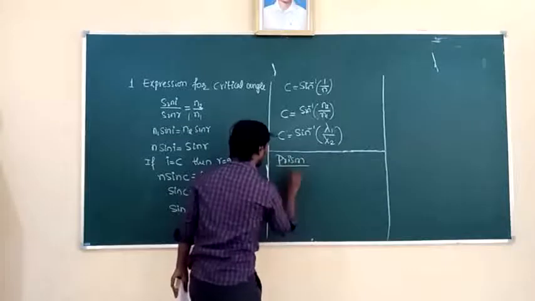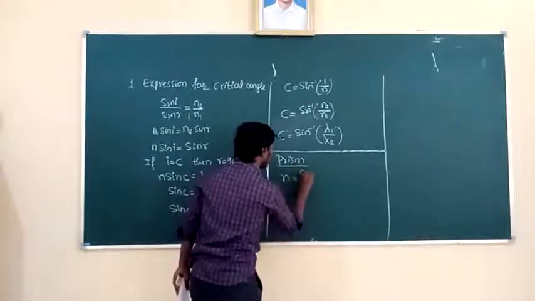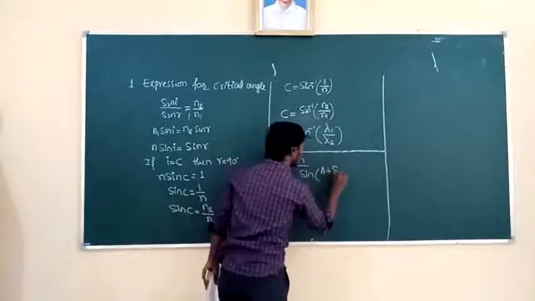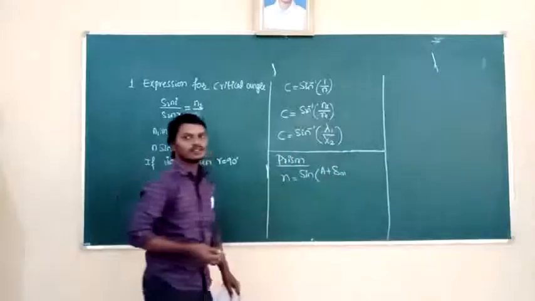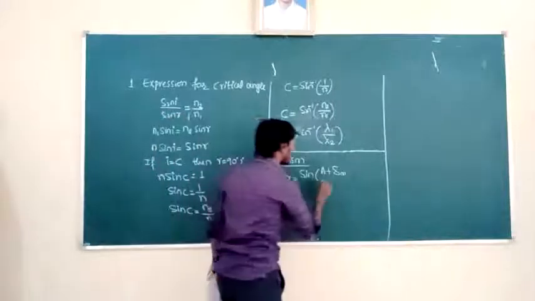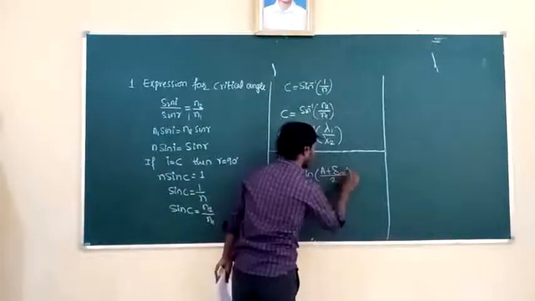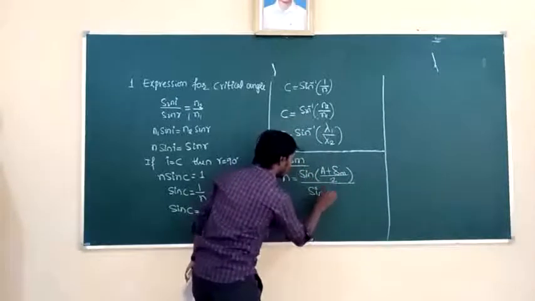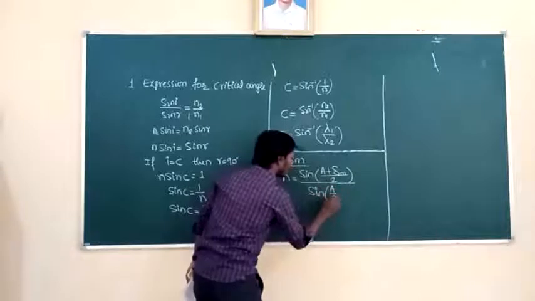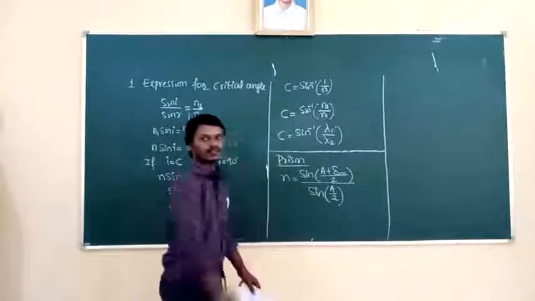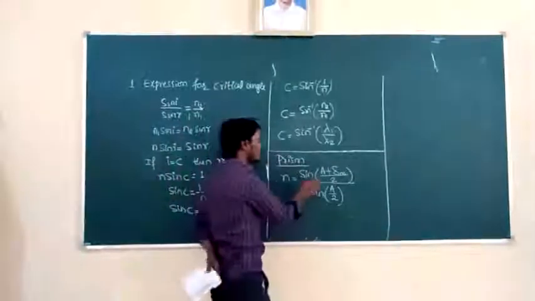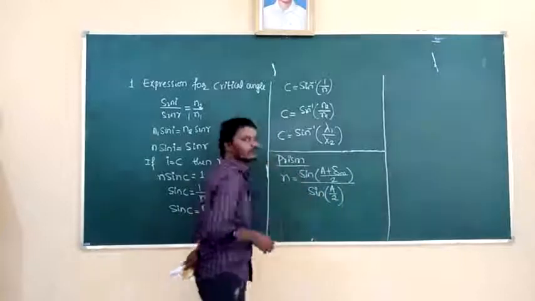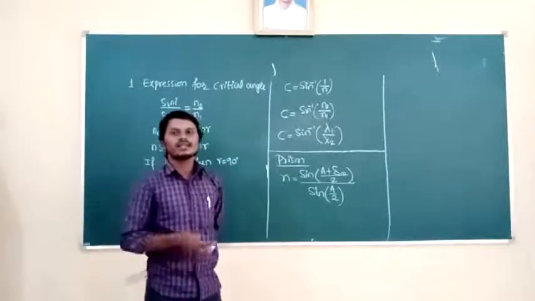Prism formula is n is equal to sine of (A plus delta m) by 2, divided by sine A by 2. Delta m means the angle of minimum deviation. A is the angle of the prism, also called the refracting angle. This is called the prism formula.